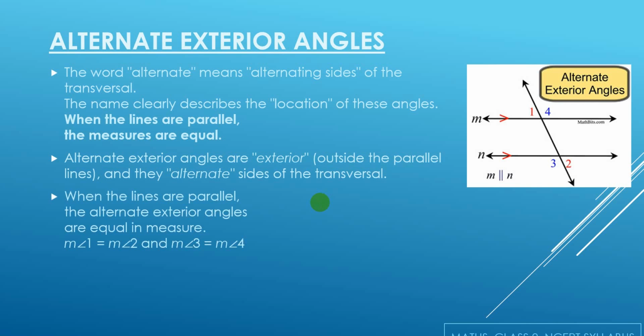Again, if M is parallel to N, or if I am talking about two parallel lines, then the alternate exterior angles formed by the transversal are equal. So in this case, measure of angle 1 is equal to measure of angle 2, and measure of angle 3 is equal to measure of angle 4.